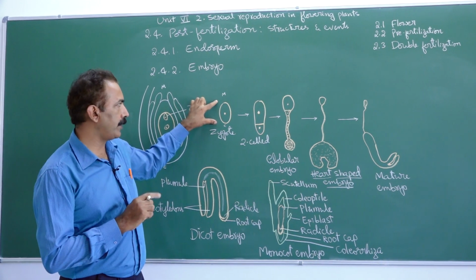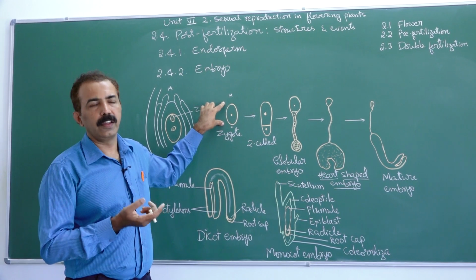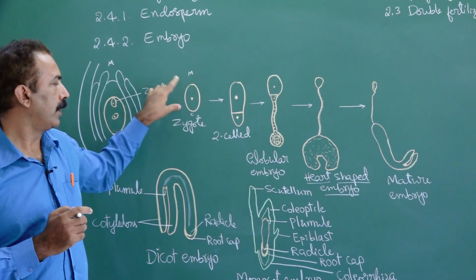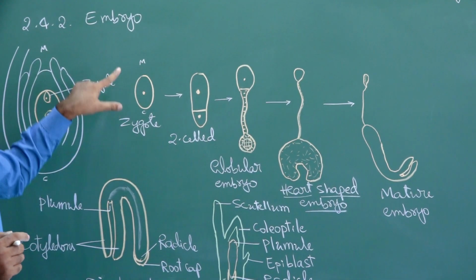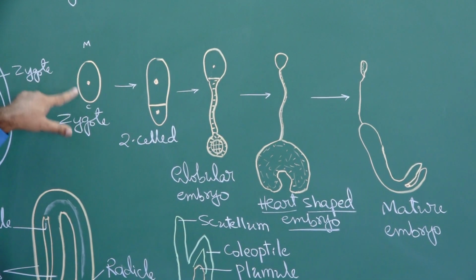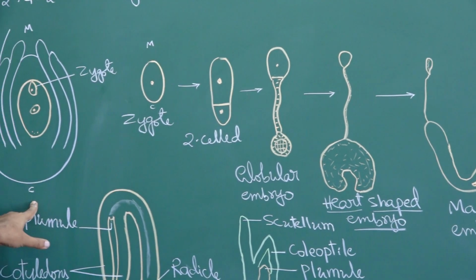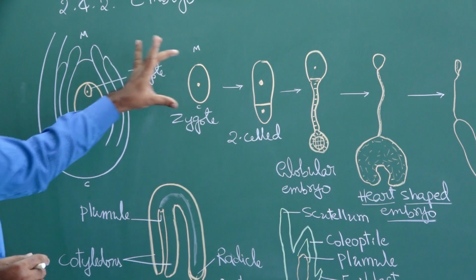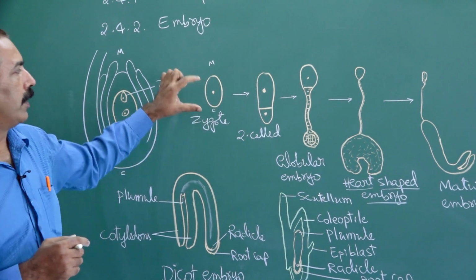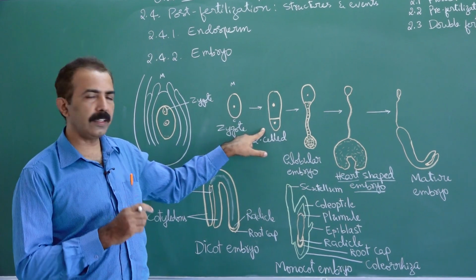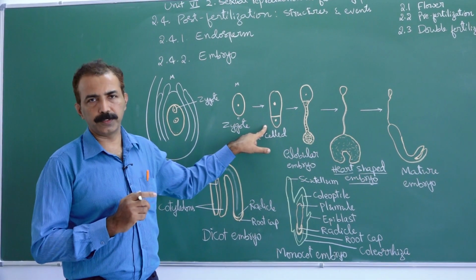This is a cell which has to undergo division. Division should be accompanied by differentiation. Zygote cell, so what are these letters? M and C. M refers to micropyle, C refers to chalaza. I am showing you the orientation of the zygote. Zygote undergoes horizontal division, results in a 2-celled structure.